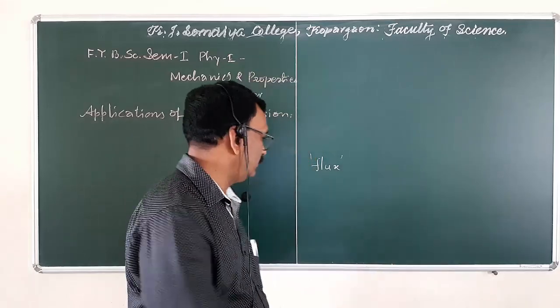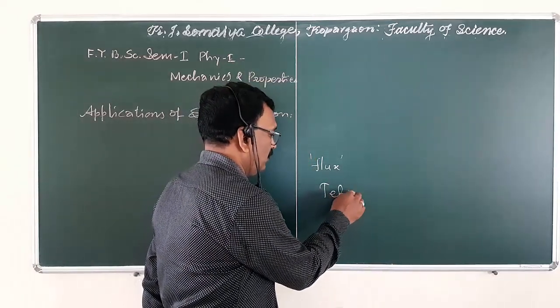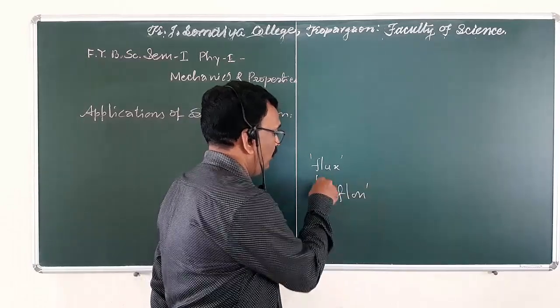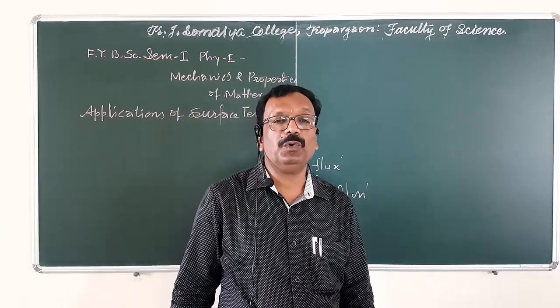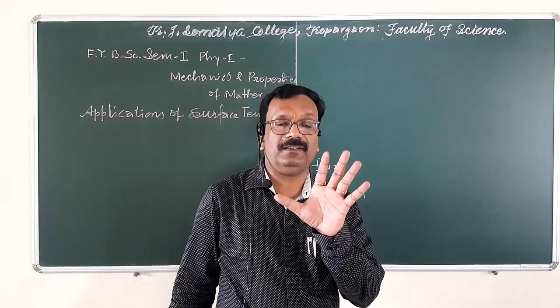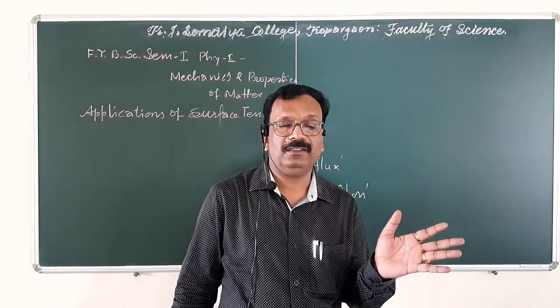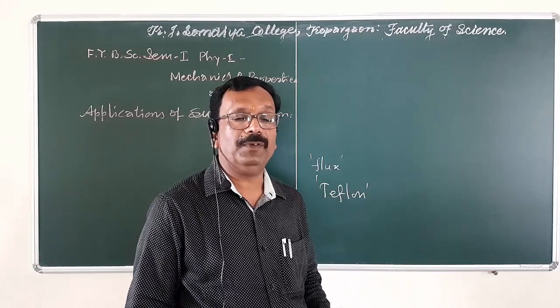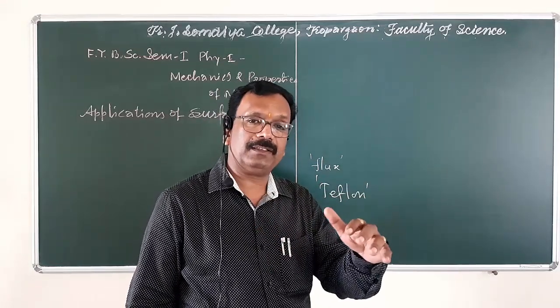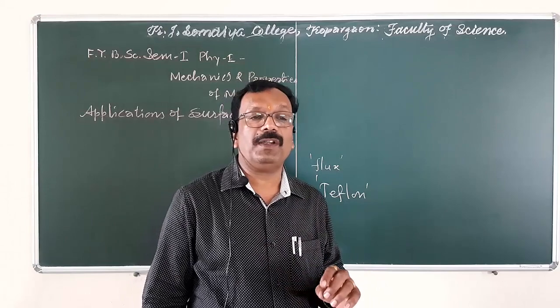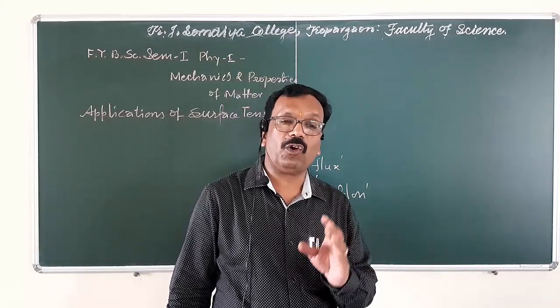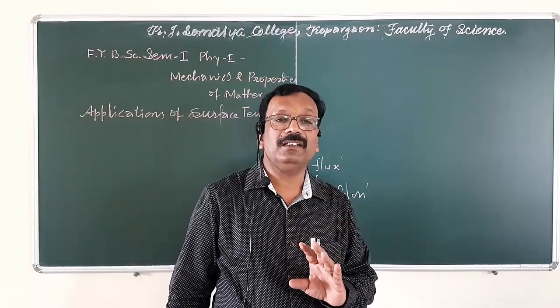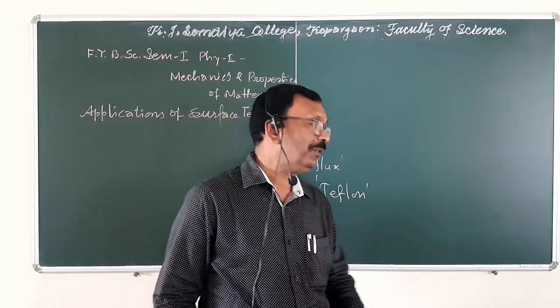Now one more application which is related to our daily life in our kitchen. When Teflon is coated on the surface of a pan in kitchen utensils, the angle of contact between the pan and the oil for frying, when we pour the oil in the pan, becomes obtuse.